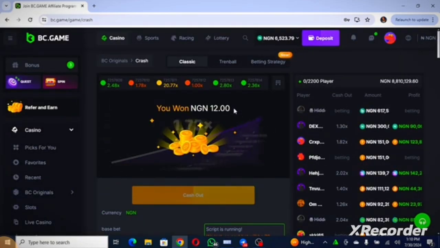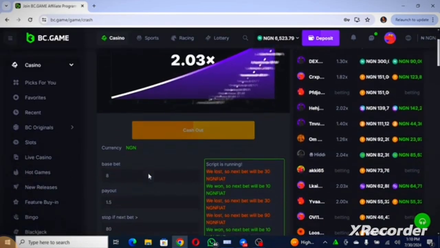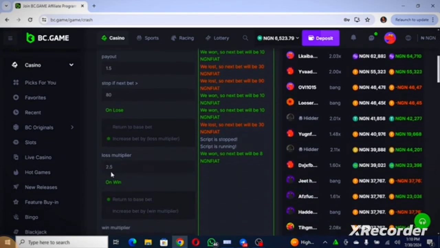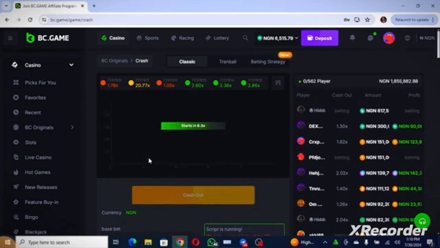So you see, what I said here simply means that it pays out at 1.5, and whenever it loses, instead of multiplying by 3, it multiplies by 2.5. That is what I have found out throughout the days. So that is it, guys.